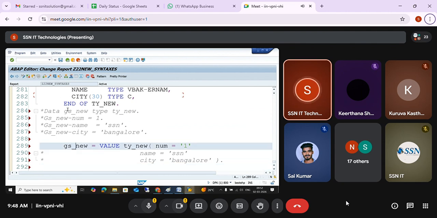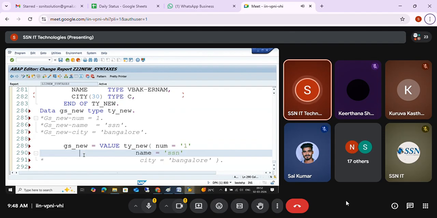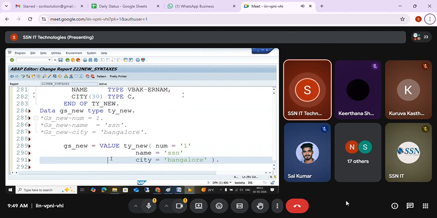GS new, if you want, you can declare with the data keyword, or you can use the data keyword here itself, and you can pass the value. So ty new means whatever fields I am having in this structure, I mentioned: num equal to 1, name equal to SSN, city equal to Bangalore. Like this, I can fill into the work area.